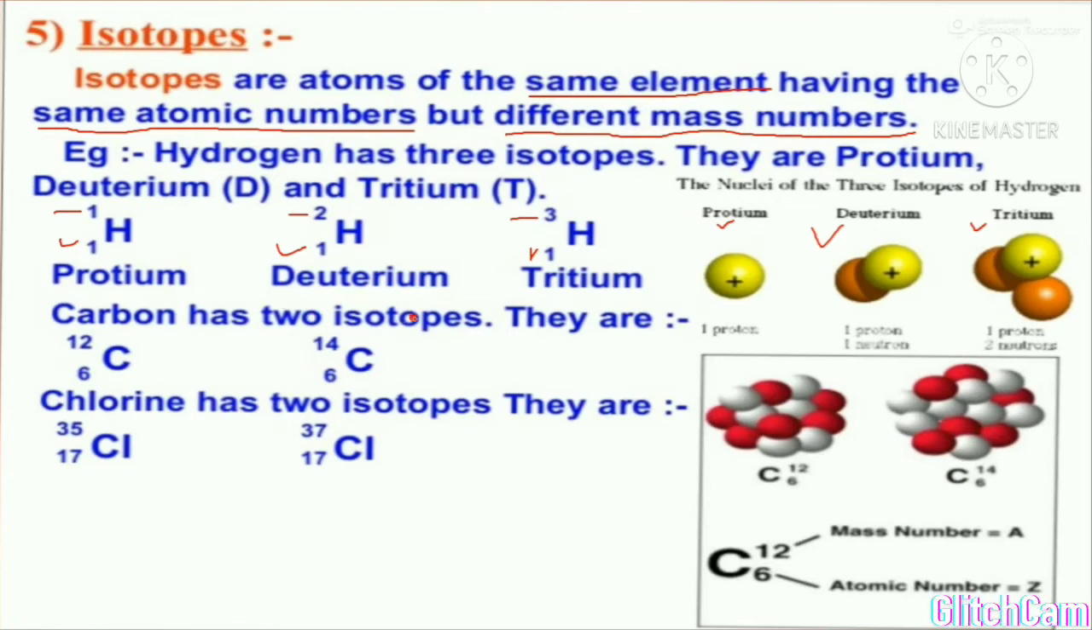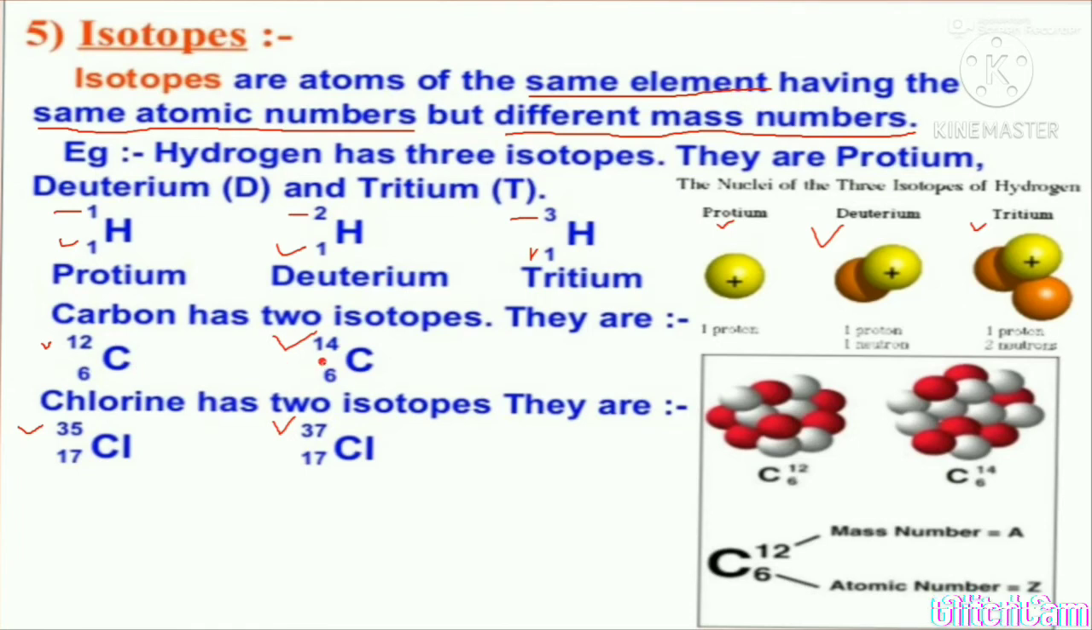Carbon again has 2 isotopes, carbon 12 and carbon 14. Now they are known by their mass number because the atomic number is the same. So carbon 12 and carbon 14. Chlorine also has chlorine 35 and chlorine 37. So these are the isotopes. These are the atoms of a similar element but have different mass numbers.